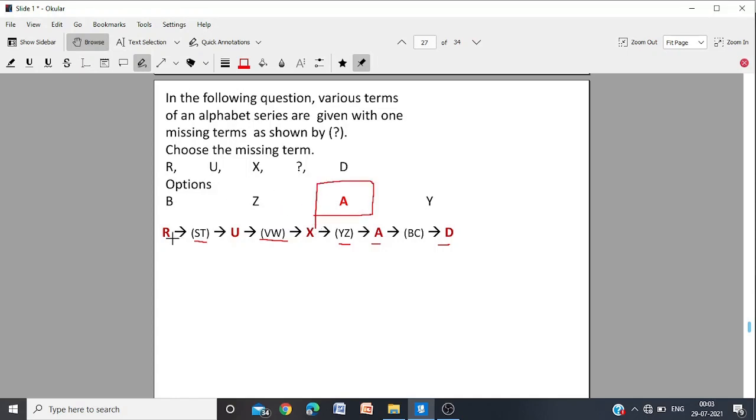We are skipping 2. After R, skip S and T and come to U. After U, skip 2, V and W, and come to X. Skip Y and Z and then come back to the first letter A. Then skip B and C and come to D. So what we need is A. A is the missing one.